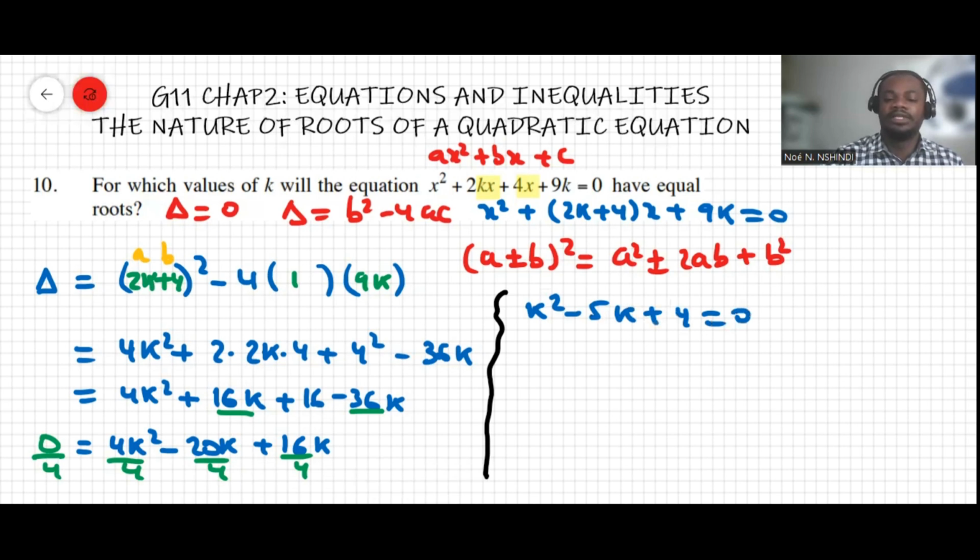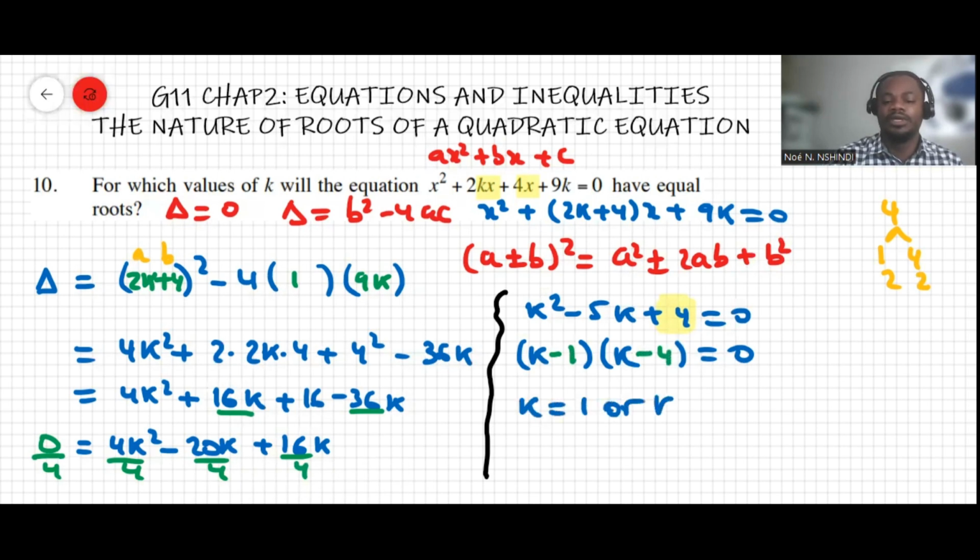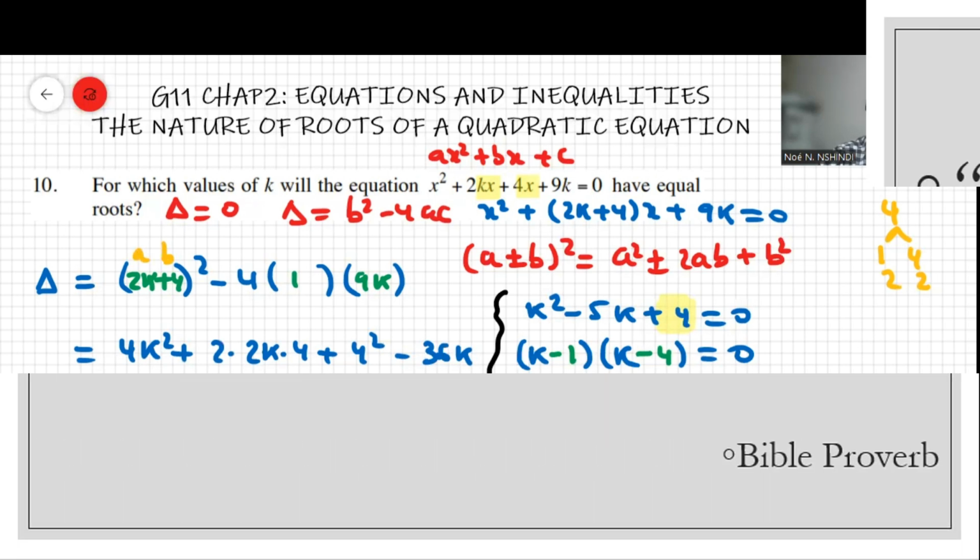Then I'll look at the last term, which is positive 4. The factors of 4 are 1 and 4, 2 and 2. Over here, we can write (k )(k ) equal to 0. I can just make minus 1 and minus 4, because minus 1 minus 4 makes negative 5. So this means that k has to be equal to 1 or k has to be equal to 4. So this is the solution.